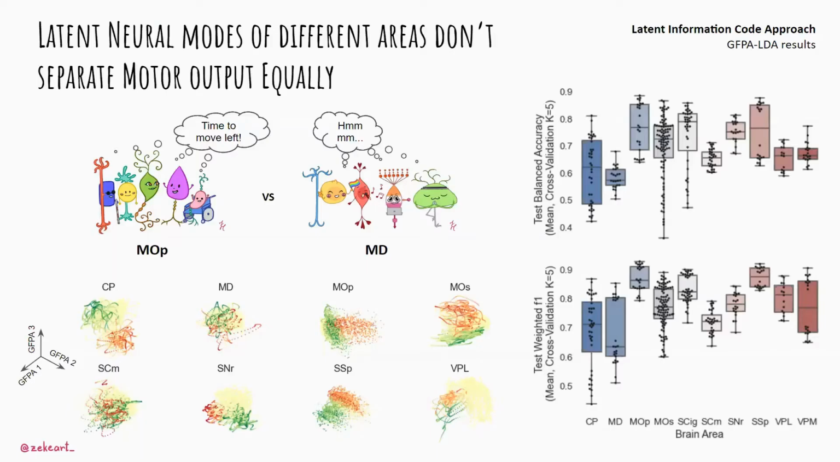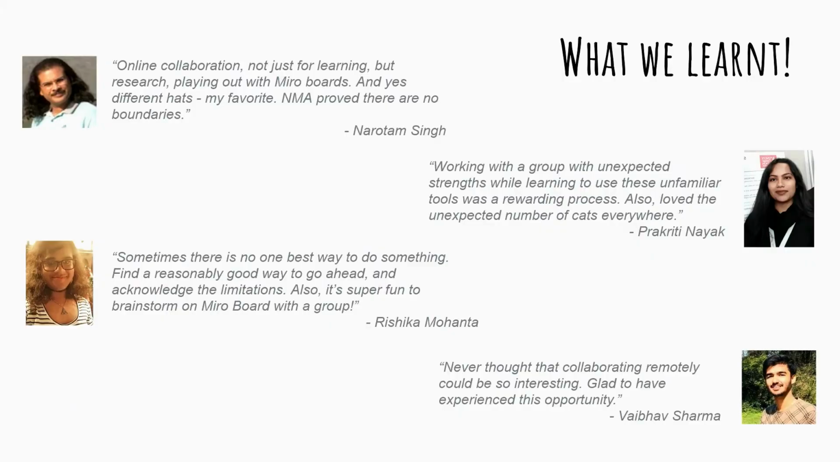In the latent information code approach, we found evidence that suggests latent neural modes of different areas don't separate motor output equally. Certain regions, such as the primary motor cortex, were able to separate left versus right decisions in a low dimensional population activity space, while other regions, such as MD, failed to do so. We quantified this using a balanced accuracy and a weighted F1 measure to deal with the imbalance of the classification labels in our dataset.